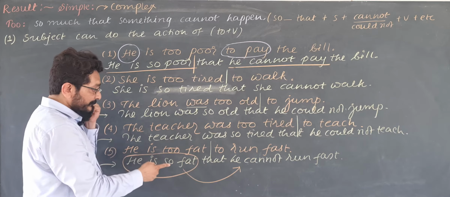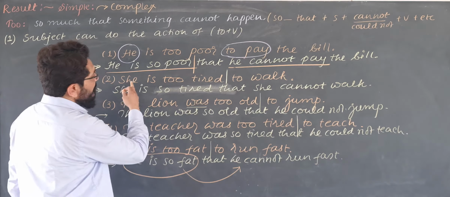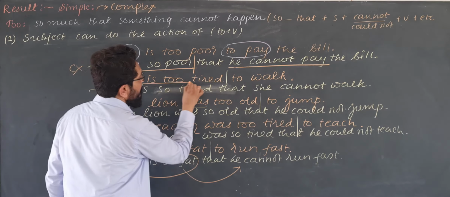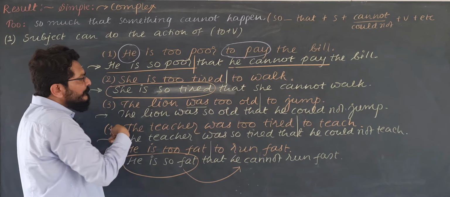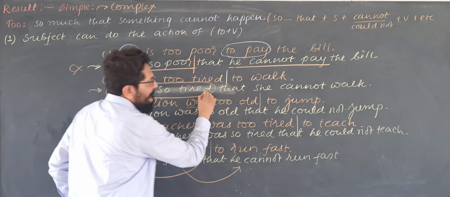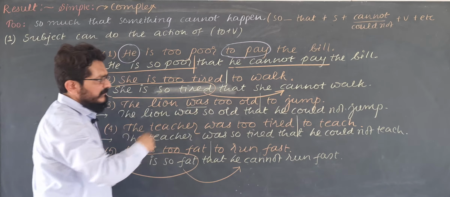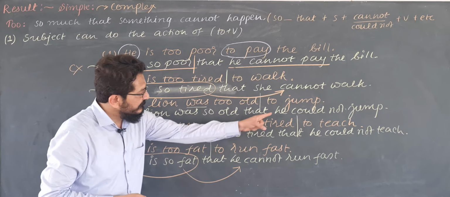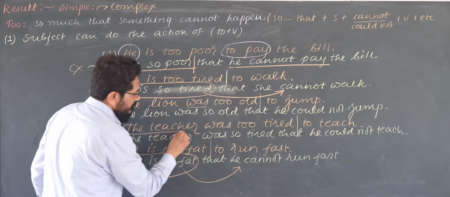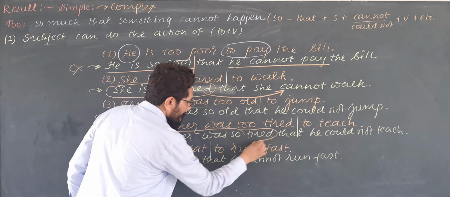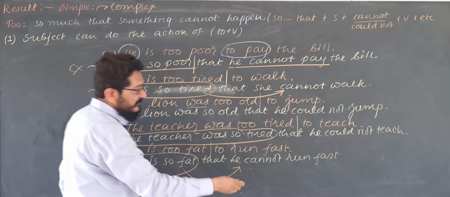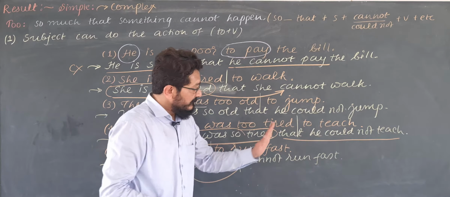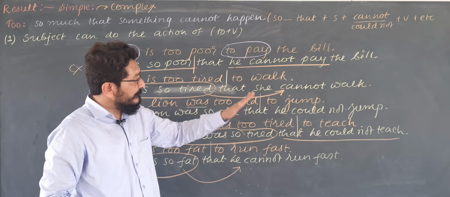This too is a simple sentence. She is too tired to walk. She is so tired, very tired. So what is the result? Now she cannot walk. That is the result. The teacher was too tired to teach. The teacher was so tired. So what is the result? He could not teach. So this is called adverb clause of result.